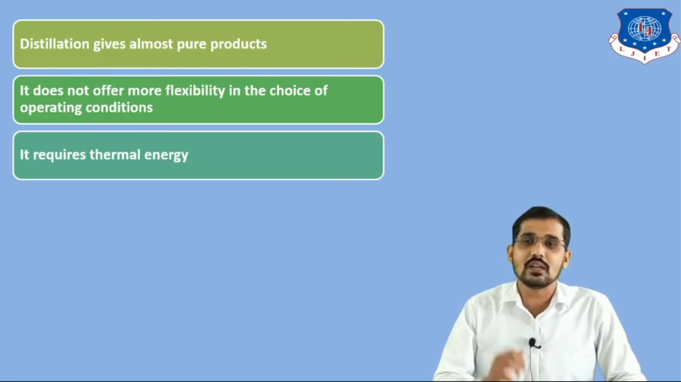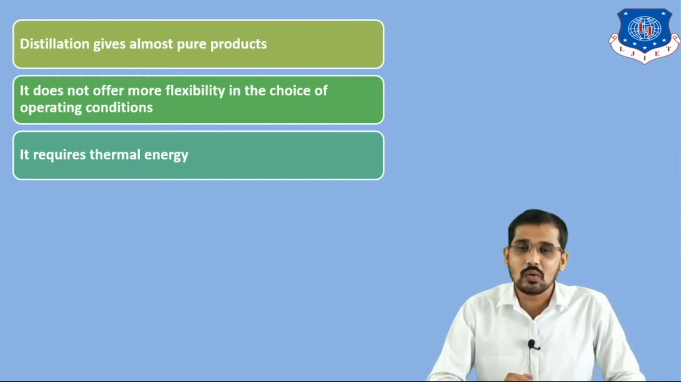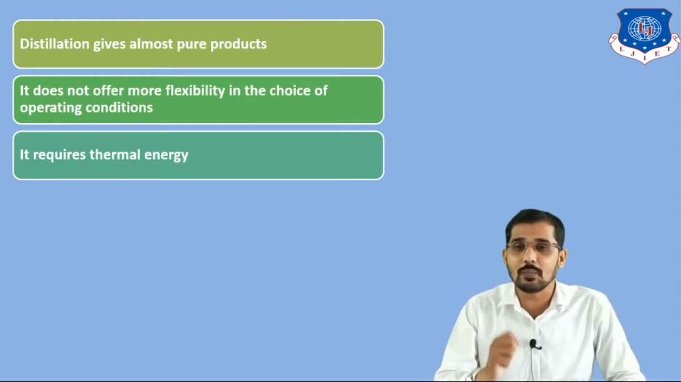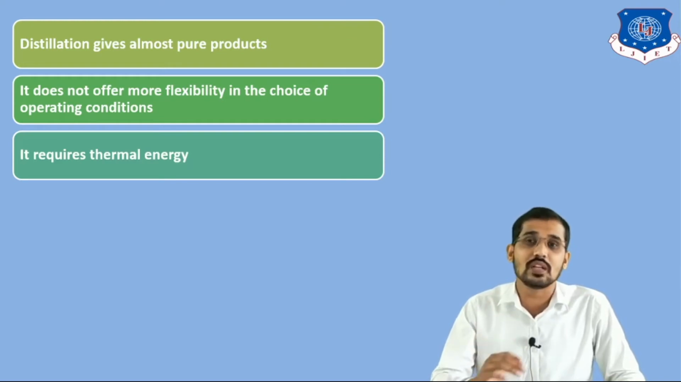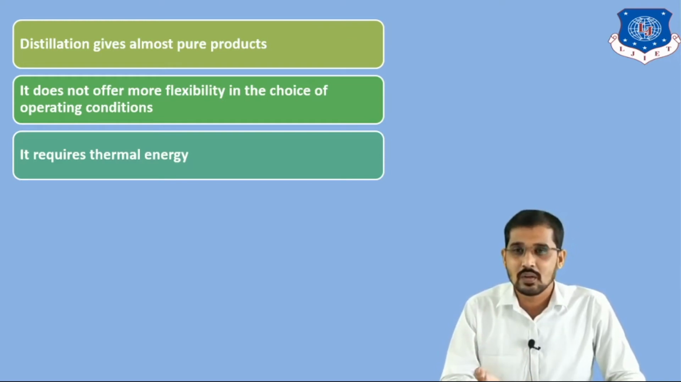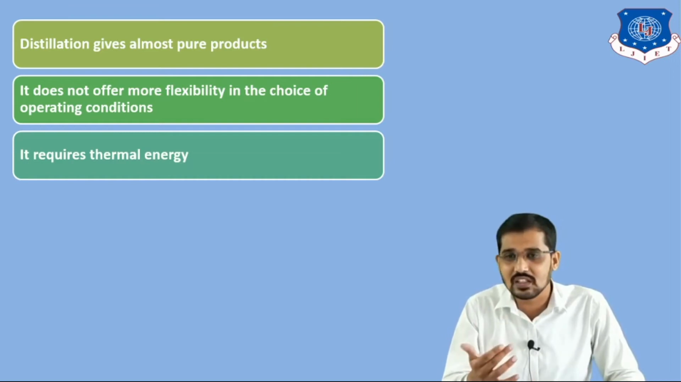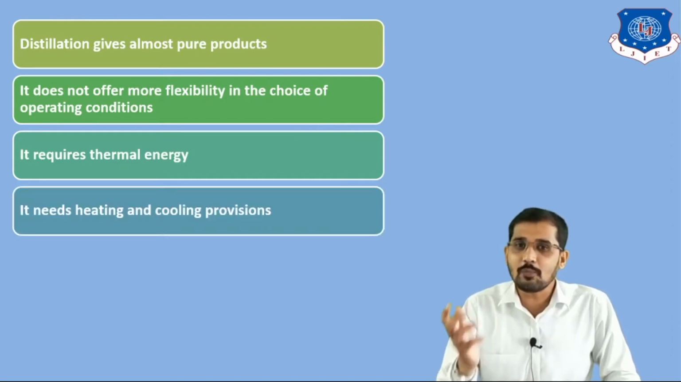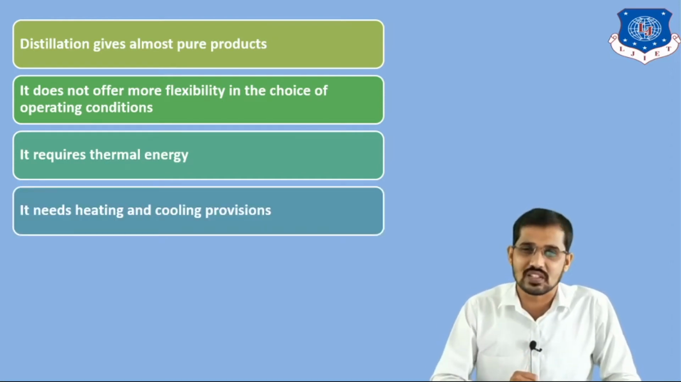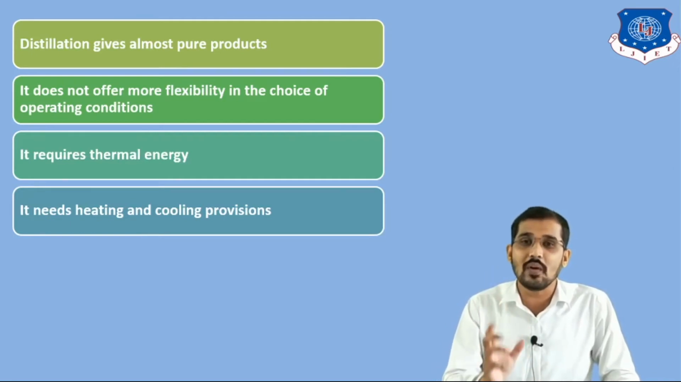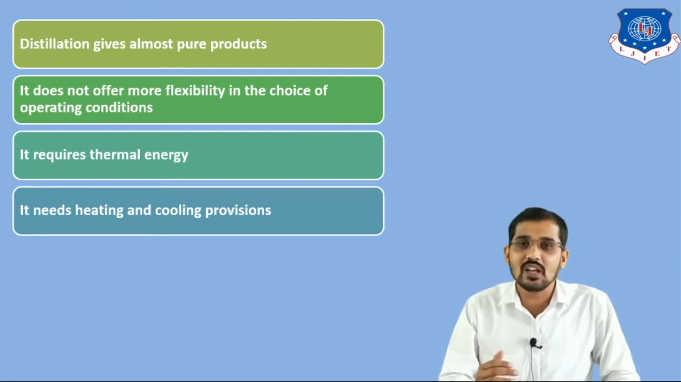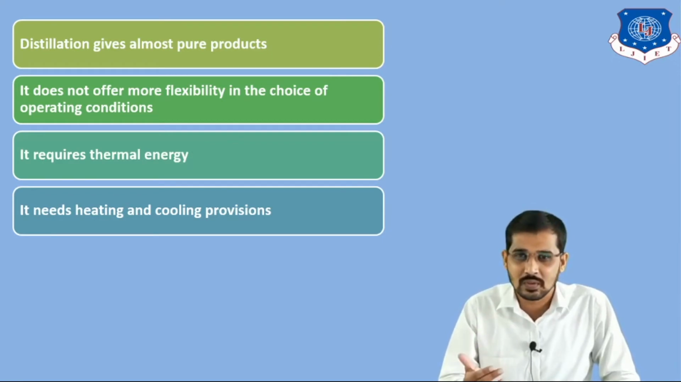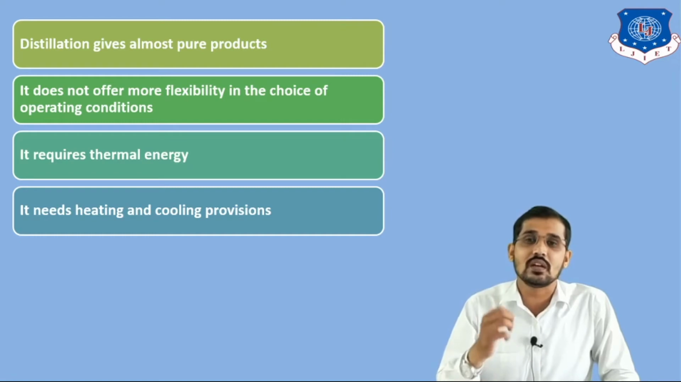After that, the next point is that it requires thermal energy, and we provide this thermal energy by using a reboiler. I told you the feed is in liquid form. That liquid mixture comes to the reboiler where we provide thermal energy. Then it is converted to another phase, that is the vapor phase. That's why it requires thermal energy to form a new phase. The next point is, it needs heating and cooling provisions. Means in a distillation column we provide two heat exchangers. The first one is a reboiler. By using the reboiler we give heat to the liquid mixture, and by using the condenser we extract heat, that is the cooling provision.